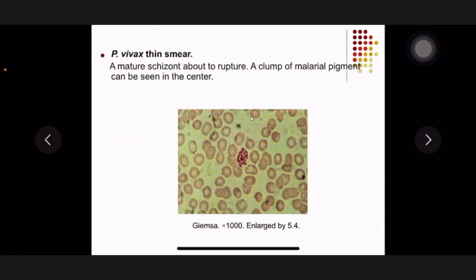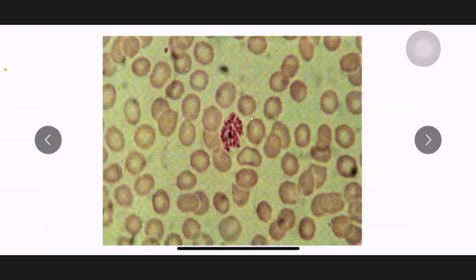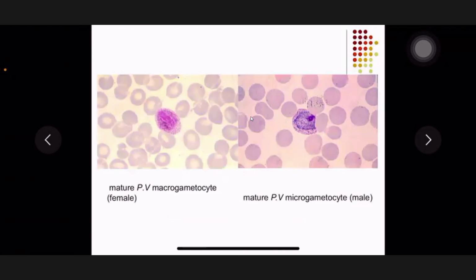Now, seeing here, we can find a mature schizont. Mature schizont means there are merozoites, so we enlarge it. Here we can find in these RBCs there are merozoites in it, so it's the mature schizont. This one is an immature schizont because the cytoplasm hasn't been divided into pieces. Here, mature PV gametocytes: a macrogametocyte, and this is a mature microgametocyte.